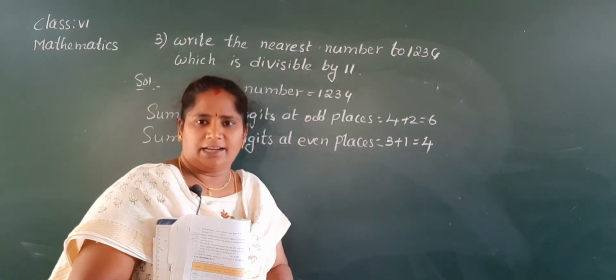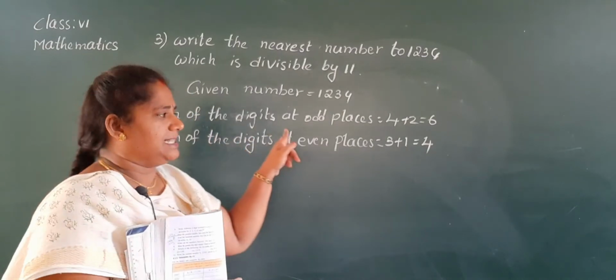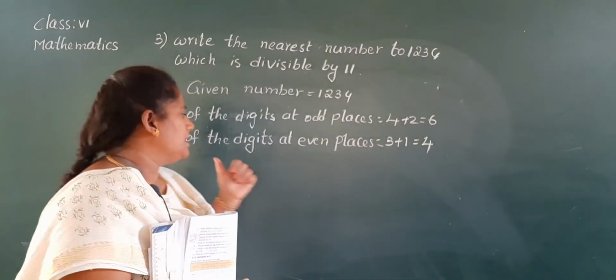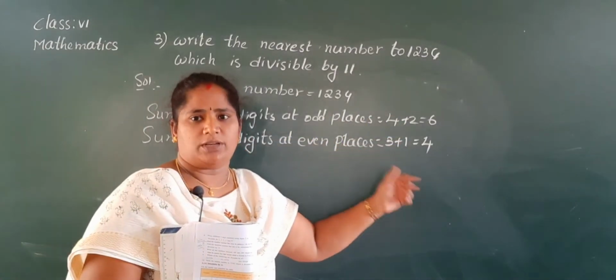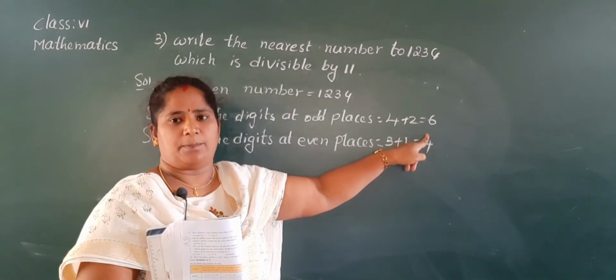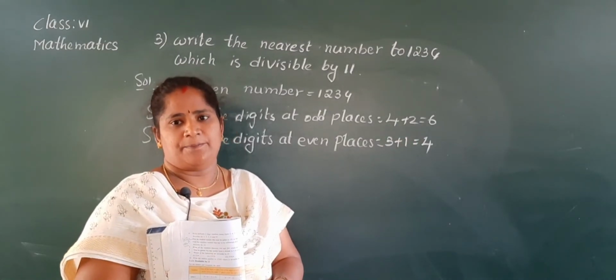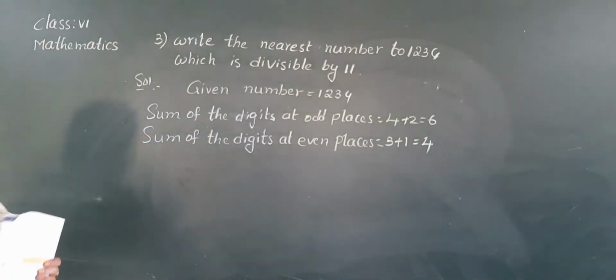Is it clear to you, children? Don't get any confusion here. See, the sum of the digits at odd places equal to 6, the sum of the digits at even places equal to 4. So if you subtract 2 from the sum of the digits at odd places, then it is equal to the sum of the digits at even places. Okay, write down.